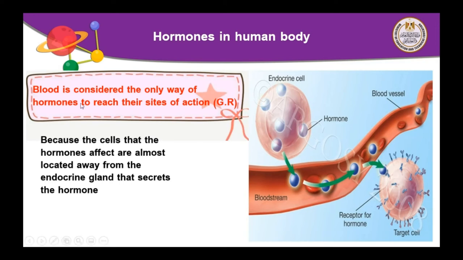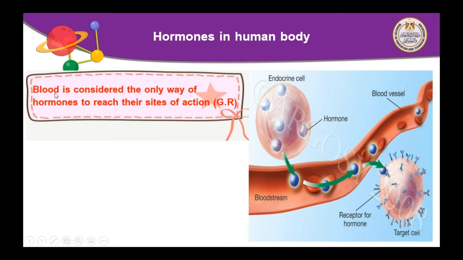We have one question. Blood is considered the only way of hormones to reach their sites of action. Why? The endocrine gland secrete hormone and pass it through blood to reach to the target cell. So blood is the only way of hormones to reach their sites of action. Why?